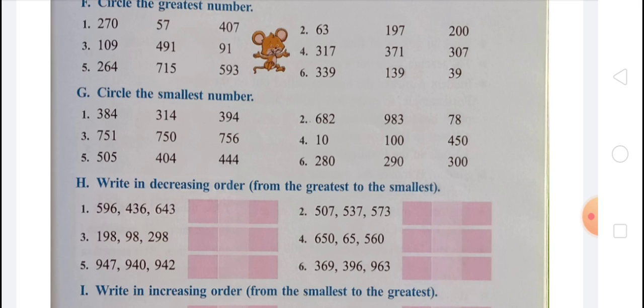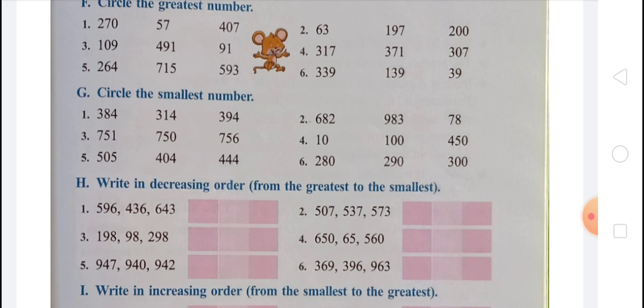Third, 751, 750 and 756. We know that 750 is the smallest. So we have to circle 750. Fourth, 10, 100 and 450. We know that 10 is smaller. So we have to circle 10. And in fifth, 505, 404 and 444. We know that 404 is smallest. So we have to circle 404. And in 6, 280, 290 and 300. We know that 280 is smaller. So we have to circle 280.